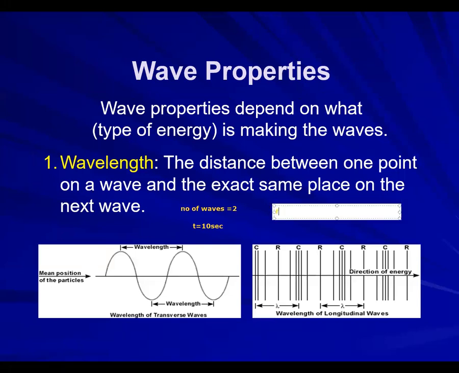And then to find the frequency, we take the number of waves over the time, which is equal to 2 waves over 10 seconds.